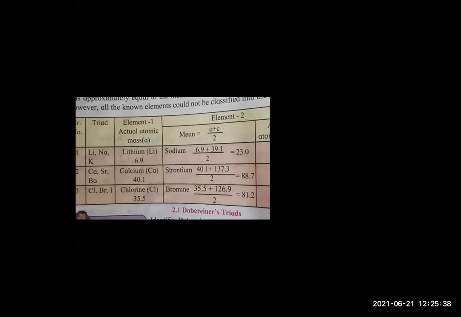Okay, now here you can see, students, the triads. Lithium, sodium, potassium; calcium, strontium, barium form the second triad. Chlorine, bromine, and iodine are the group of elements forming the third set of triad. Now here, the elements' actual atomic masses are given: 6.9, 40.1, 35.5. For lithium it is 6.9. For calcium, what is the atomic mass? 40.1. For chlorine it is 35.5.